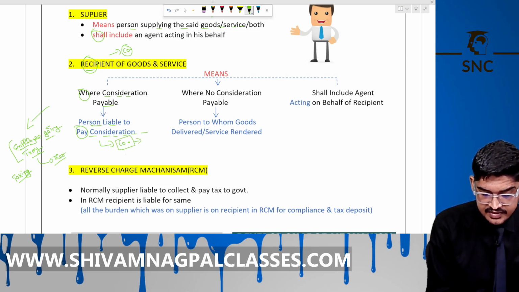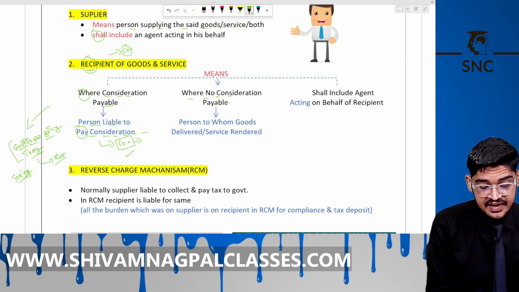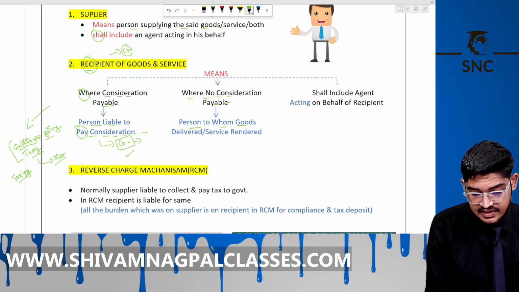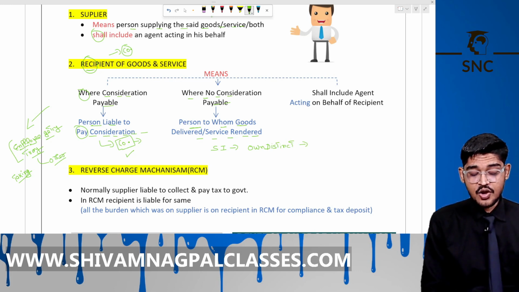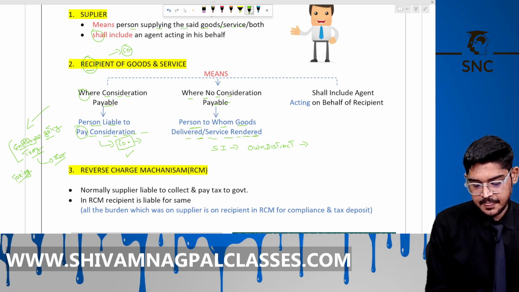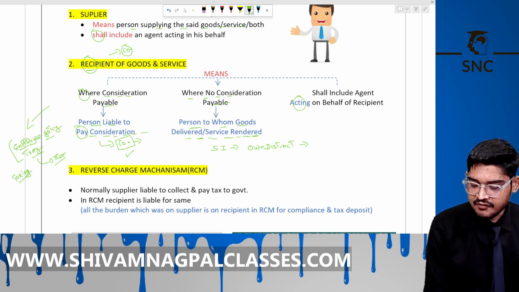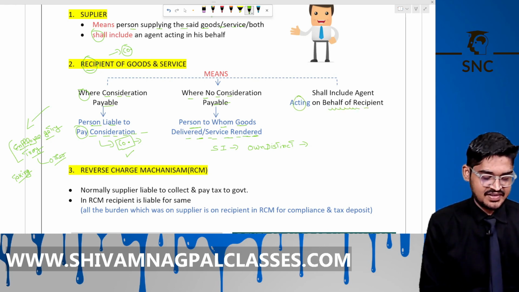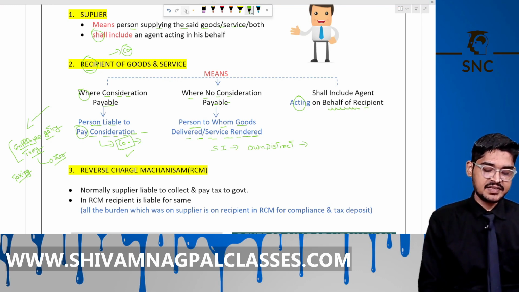Where no consideration is payable, the recipient is the person to whom the goods are delivered or the services are rendered. Take the example of Schedule 1, supply without consideration to own branch or distinct person. This is without consideration, so the person who is receiving the goods and services will be the recipient here. It shall include the agent acting on behalf of the recipient. Is it clear? Right. The next is reverse charge mechanism.